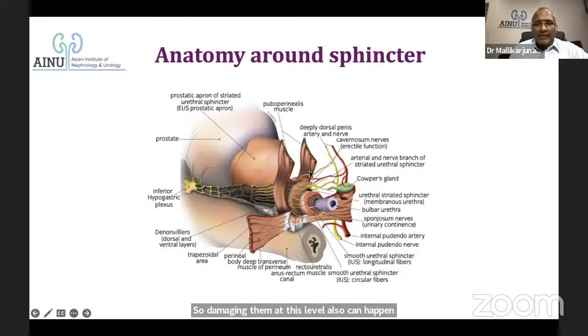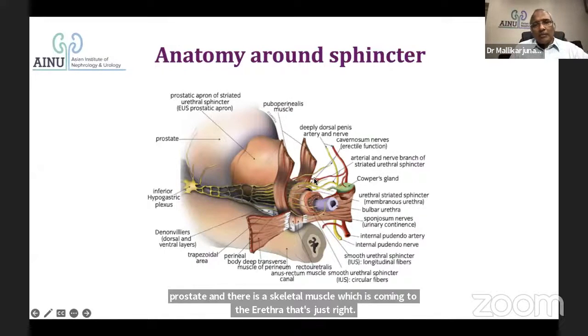So this is the puboperinealis muscle. What is this? This is the prostatic apron of the striated urethral sphincter. What happened in the embryology is, anteriorly, the striated sphincter which existed here will grow onto the prostatic area. That is the prostatic apron of the striated muscle sphincter. And that is a striated muscle which is there in front of the urethra here. So there is a skeletal muscle which is going onto the prostate, and there is a skeletal muscle which is coming to the urethra. That's the striated sphincter, the external urethral sphincter.